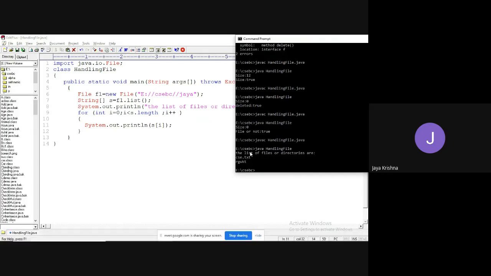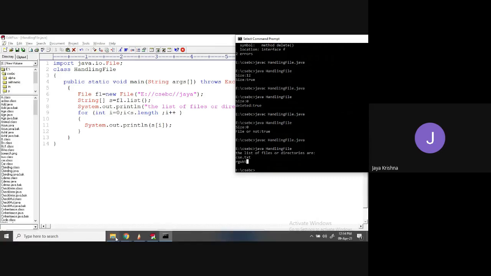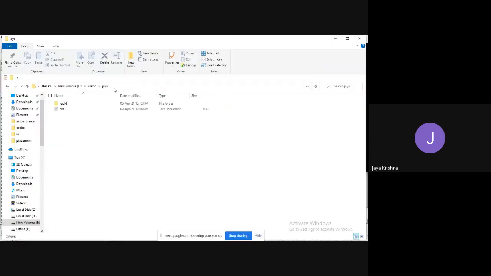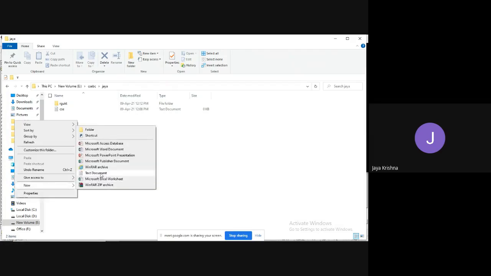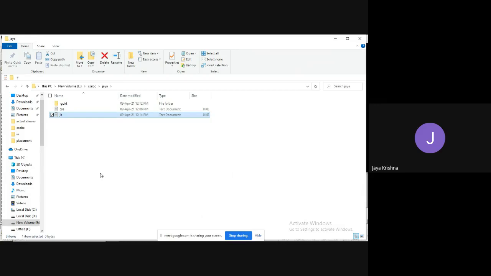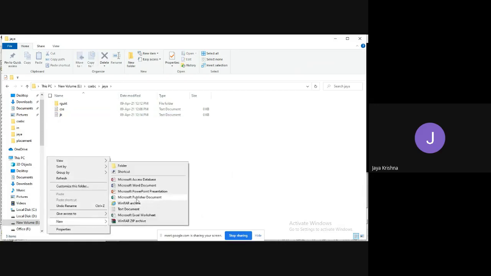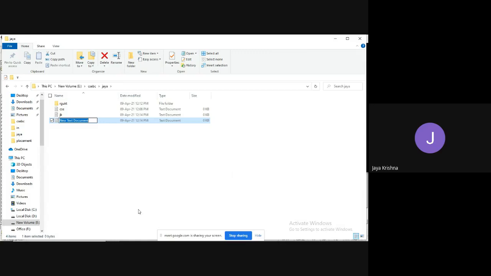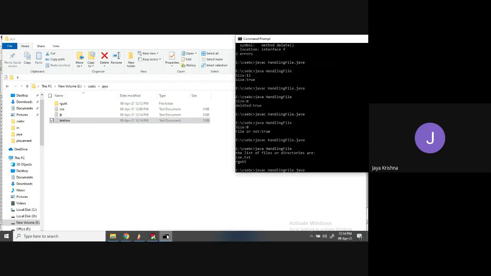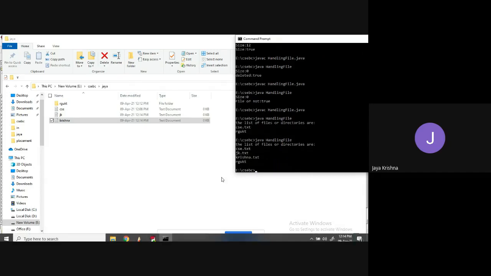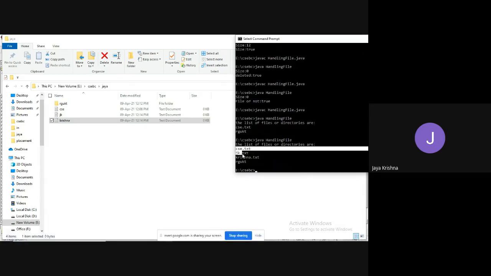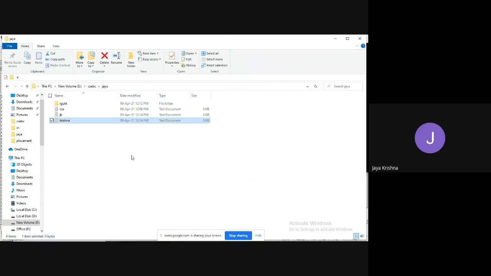Yes, the list of files or directories are csc.txt and rgukt. In the Java folder, rgukt and csc. For example, let me create a new text document named jk, and once again a new text document, Krishna. Observe, now if I try to run, you got csc.txt, jk.txt, krishna.txt, and the rgukt folder. If you create one more folder, you will get that folder also.